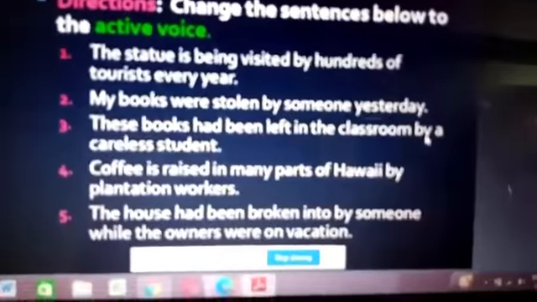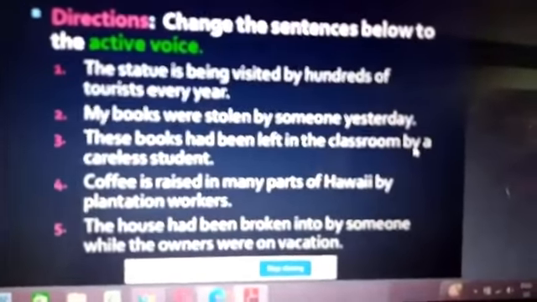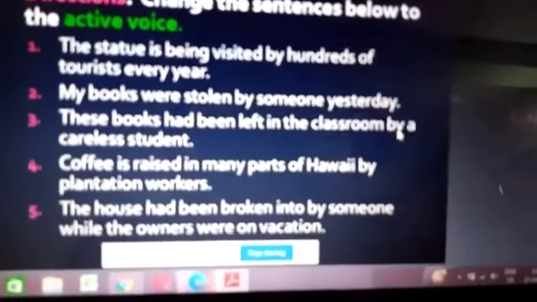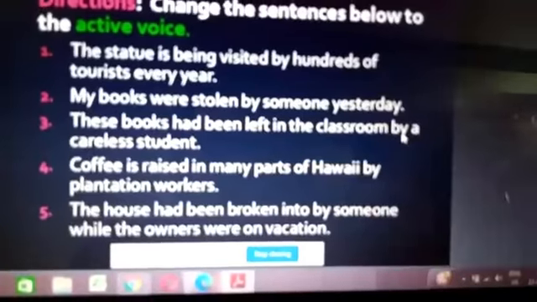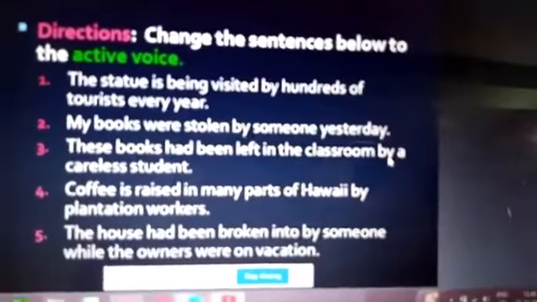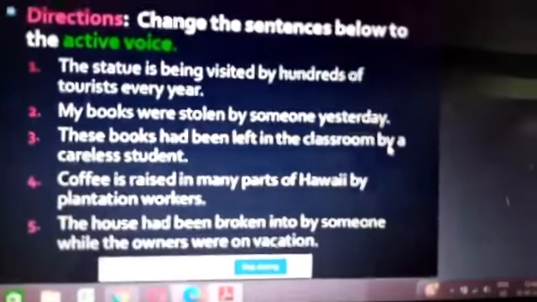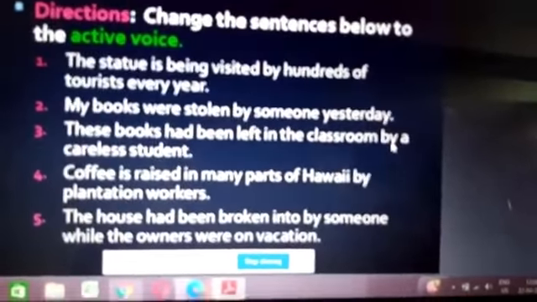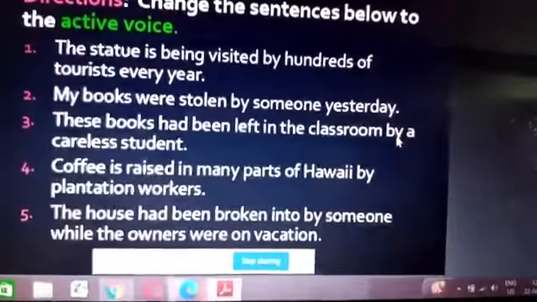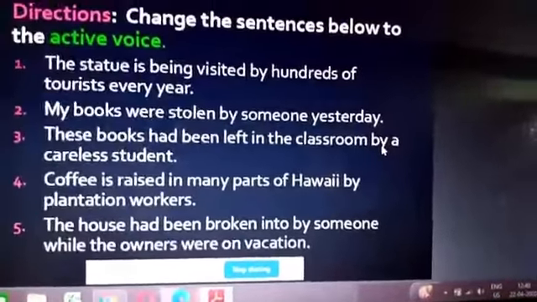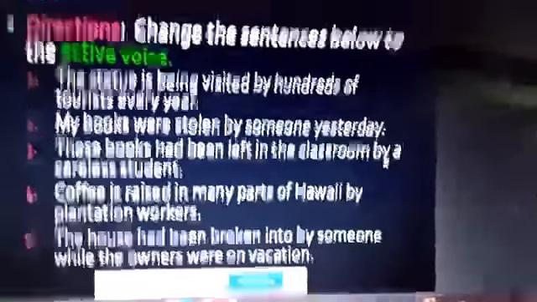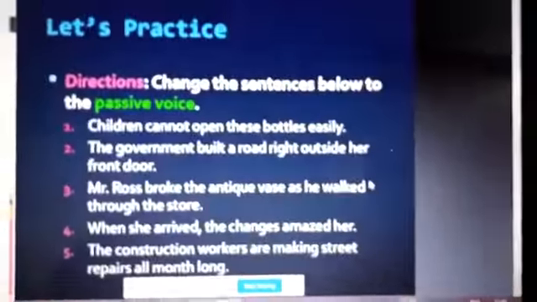Next one: the house had been broken into by someone while the owners were on vacation. This is passive. What is the subject of this sentence? The house. So that is the object of the active sentence. What is the object of this sentence? By someone, that which follows the preposition by, someone. So you should start your active sentence with that word. Someone had broken into the house while the owners were on vacation. This is the active form of the given passive voice statement.